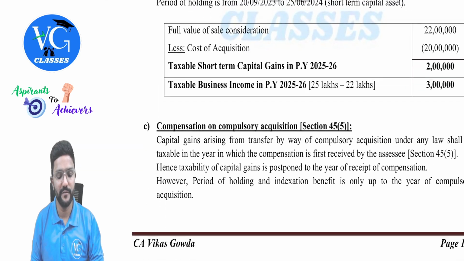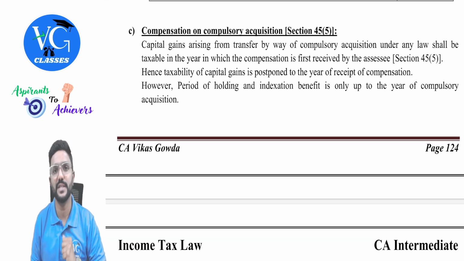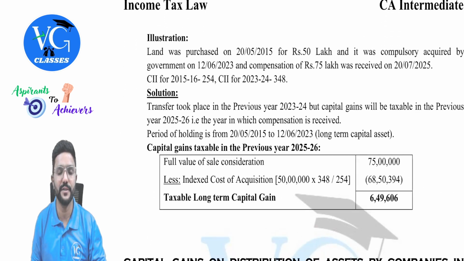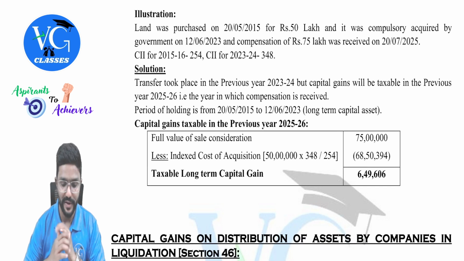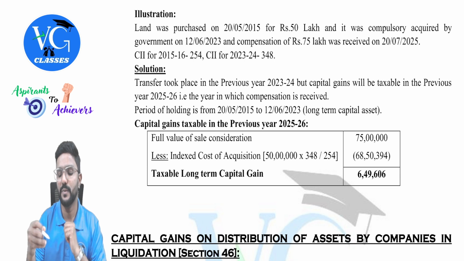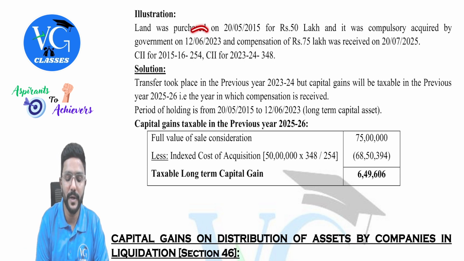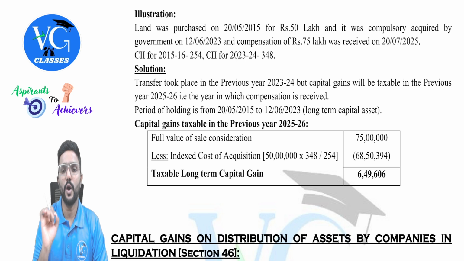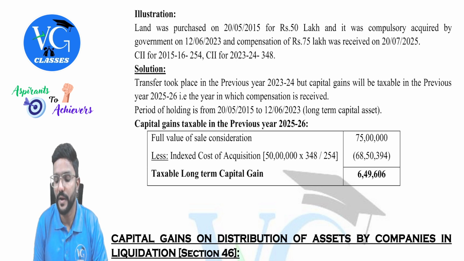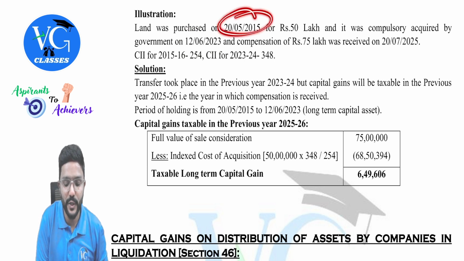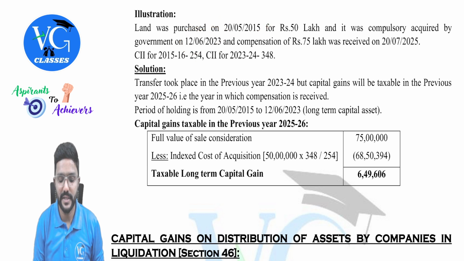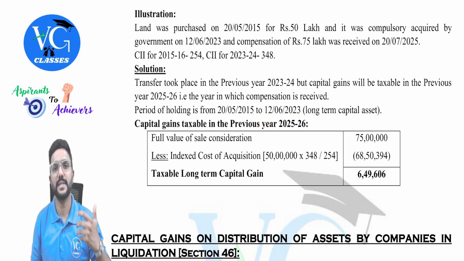So this is an illustration, that is when compensation on compulsory acquisition is received as per section 45 subsection 5, guys. Land was purchased on 20th May 2015 for 50 lakh, and it was compulsorily acquired by government on 12th June 2023. That is the date of transfer. And compensation of 75 lakh was received on 20th July 2025. So which date should I lock, guys? This date, date of transfer. So period of holding will be from year to year. So is it a long-term asset? Yes, sir. You can see here, I have mentioned it is a long-term asset.